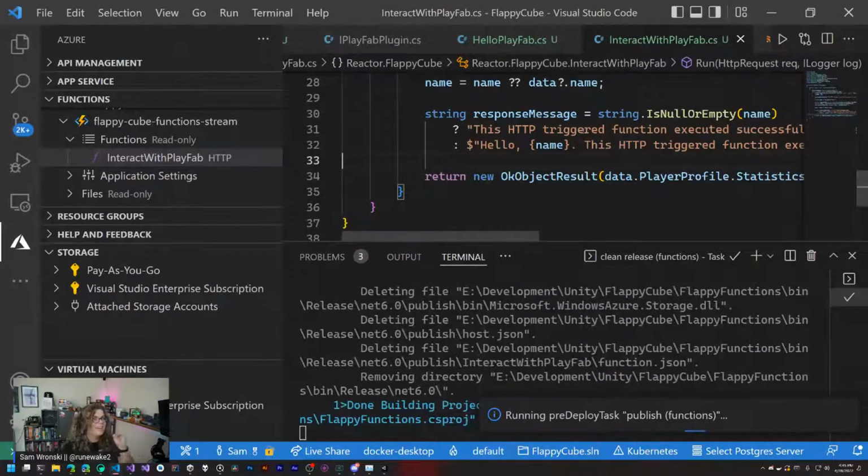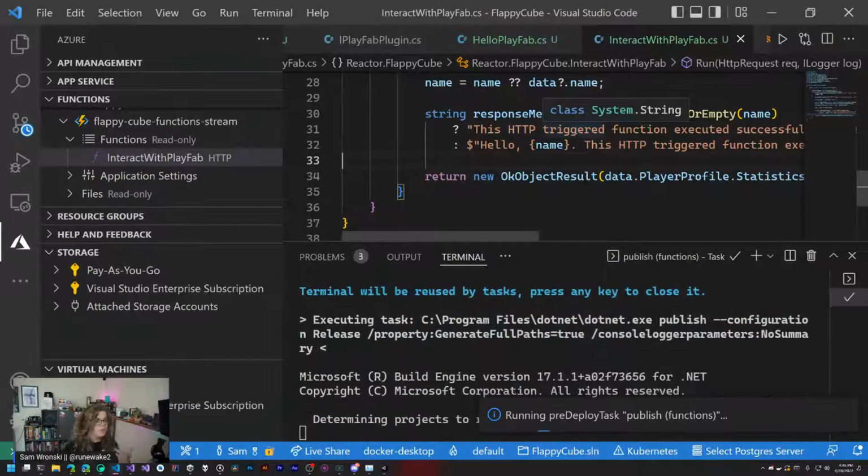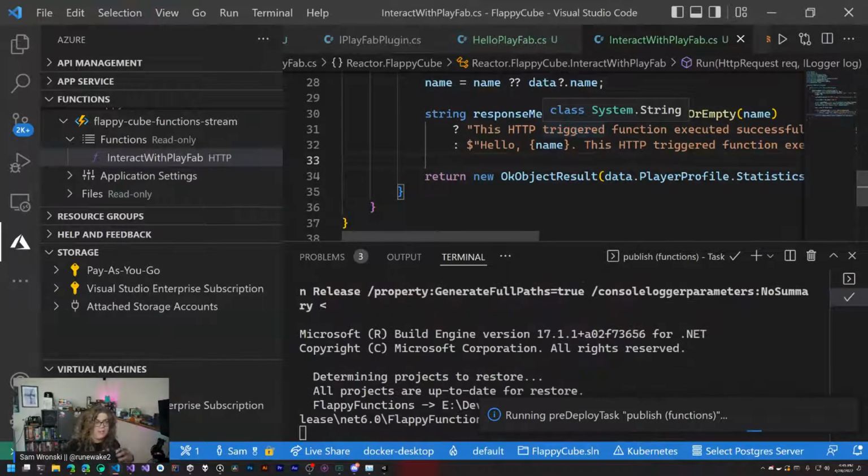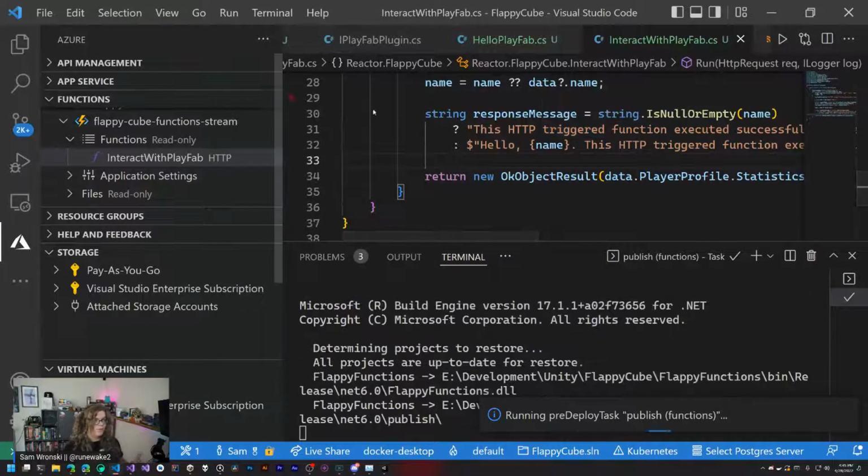Click yes to deploy. And so this will update now, and we'll actually be able to drill down into those statistics and have a reference to those. And then this function is just going to return those statistics back to us. So that's all that's happening here.